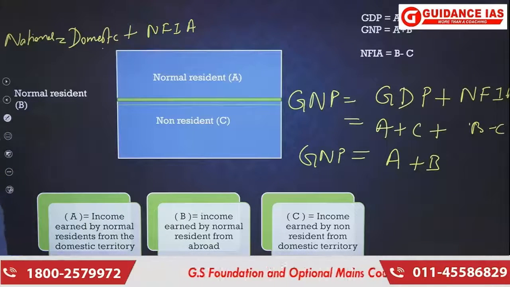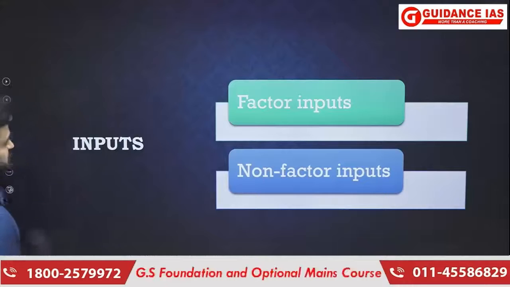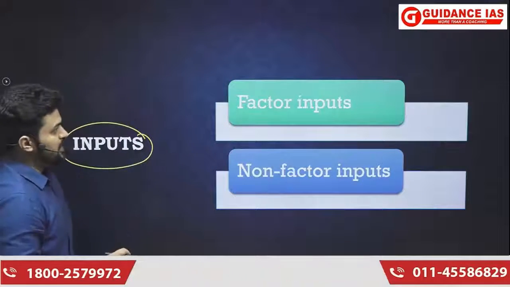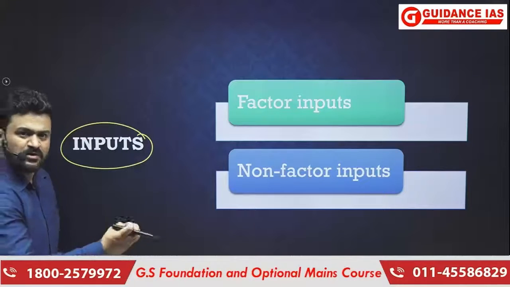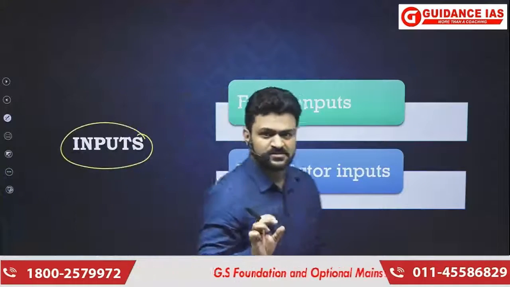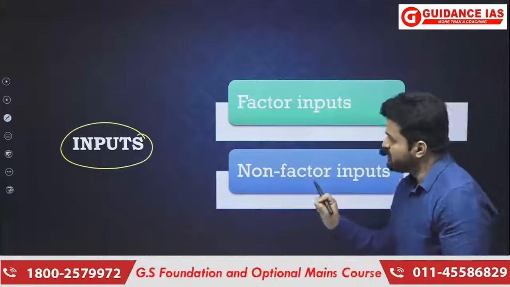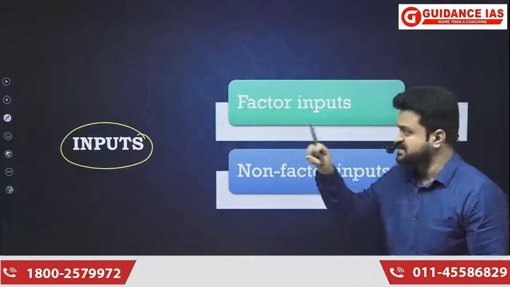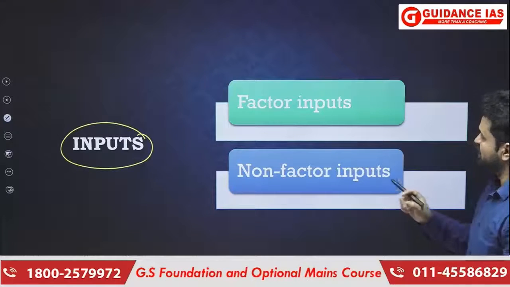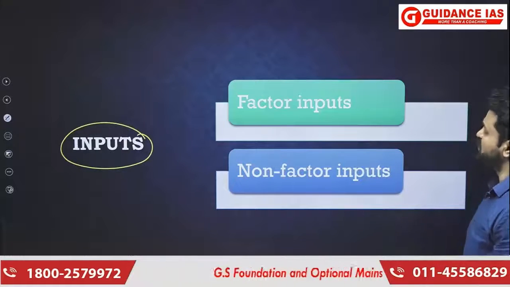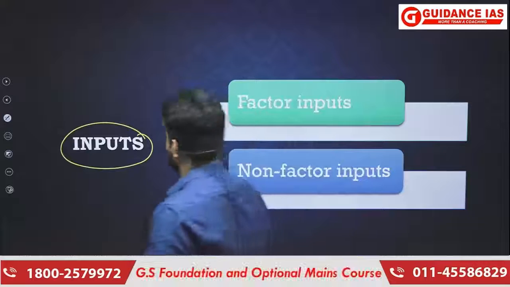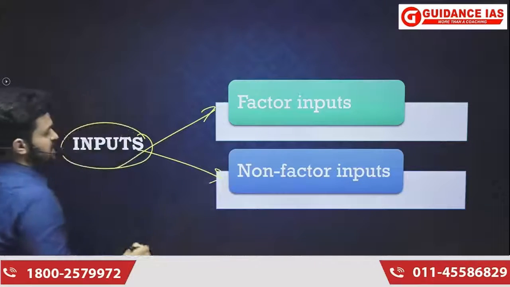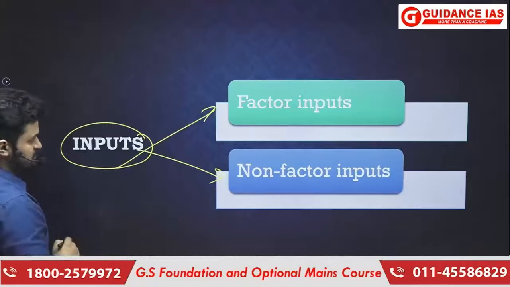Okay, next important thing here, inputs. Understand, again very important thing, and we are actually going to understand all the basic concepts which are important and are also going to help you to understand this national income in a complete, comprehensive manner, because that is important from the exam's point of view. Okay, so there can be two kinds of input. The first is factor inputs and the other is non-factor inputs.